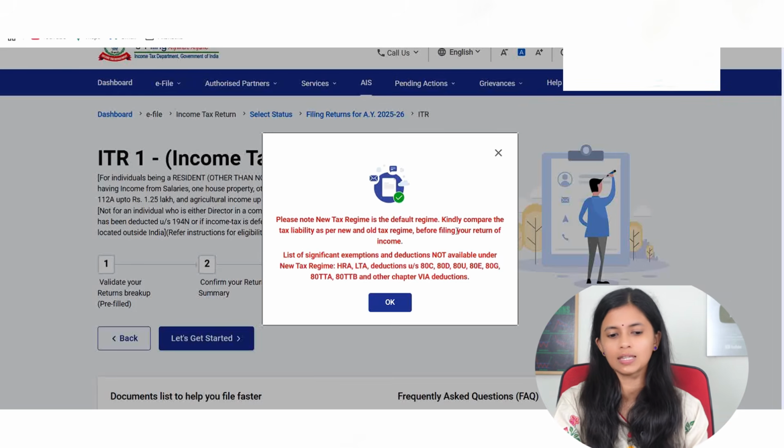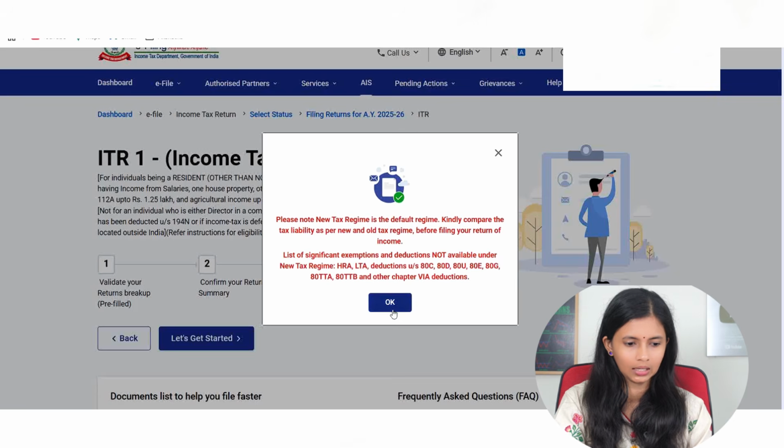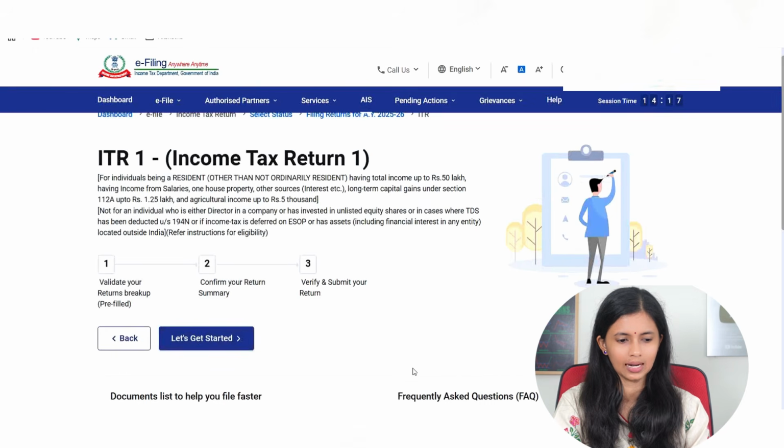It also says if you go by the new tax regime, then section 80C, 80D, 80U, 80E, 80G, 80TTA, 80TTB and other Chapter VI-A deductions will not be applicable. All these deductions were applicable only for the old regime. For the new regime, all these deductions are not applicable. Say OK. Now let's get started. Just select this.